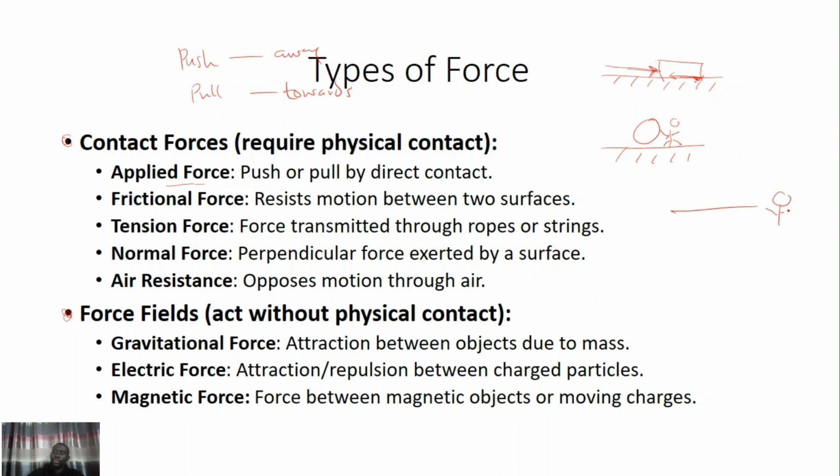When two people pull ropes in opposite directions, the kind of force that will be in this rope is the tension force. It's a kind of force that is usually transmitted through string, and it's a type of contact force because it requires contact between the source of the force and the body itself that is receiving the effect of the force.